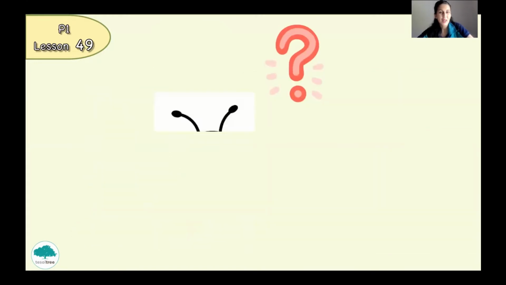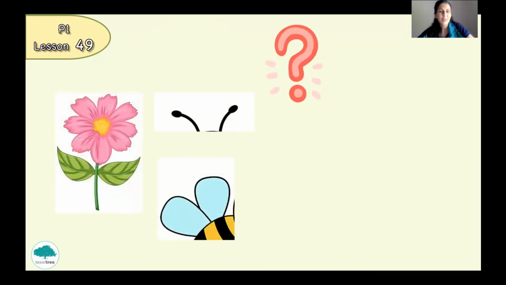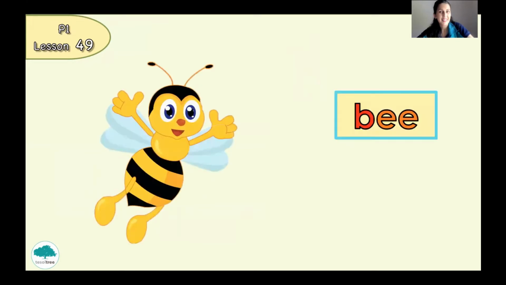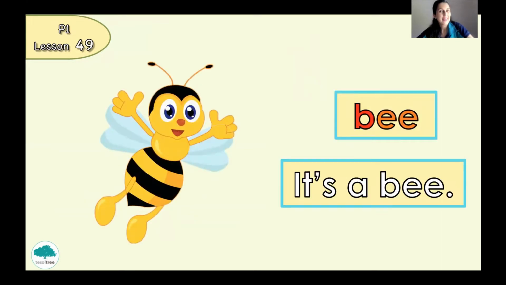Okay, the next one. So, how do you think? What is it? The bug who likes flowers and honey. Let's see. Bee. It's a bee. Very good.